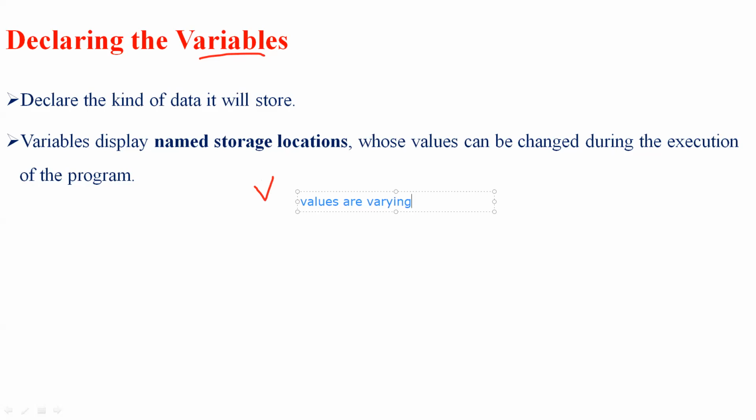Since the values of particular variables are varying, these variables display the named storage location whose values can be changed during the execution of a program. Because the value of a variable is constantly changing, we can display the named memory location of a particular variable.